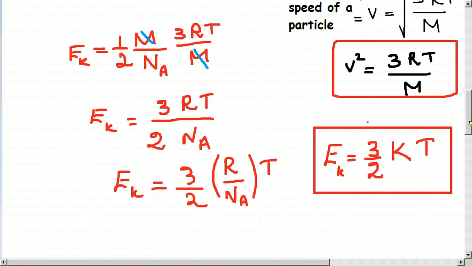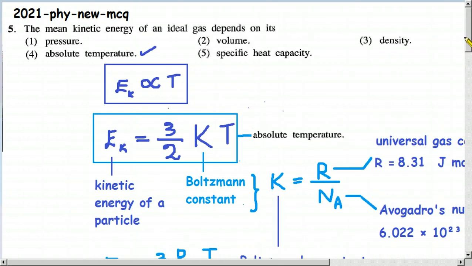So children, today I have to wind up this question, because as usual we can't explain these other answers, because we must use this complicated equation to explain this relationship with the kinetic energy of an ideal gas and the absolute temperature.